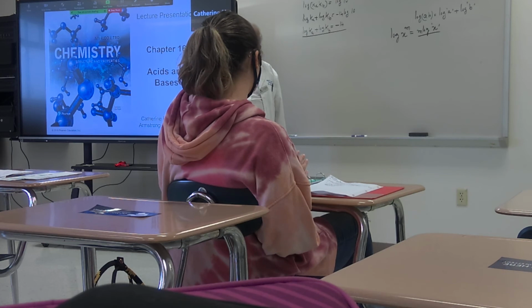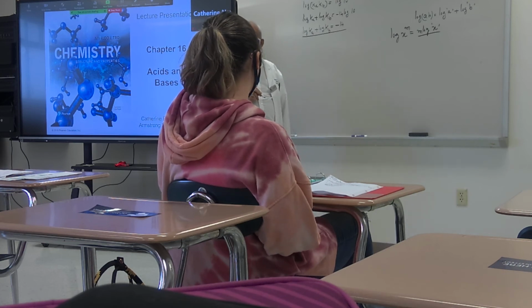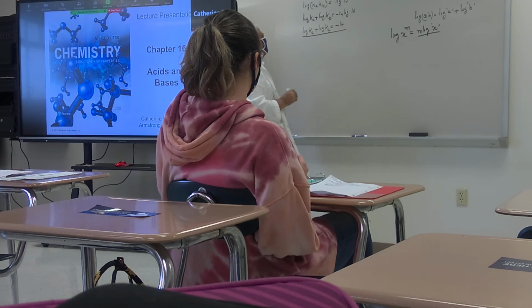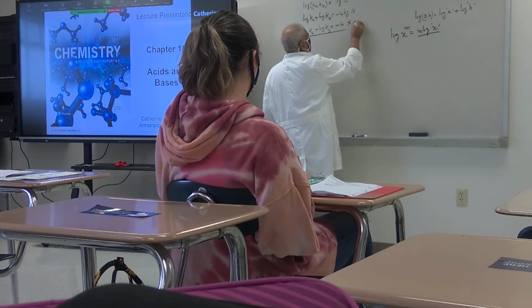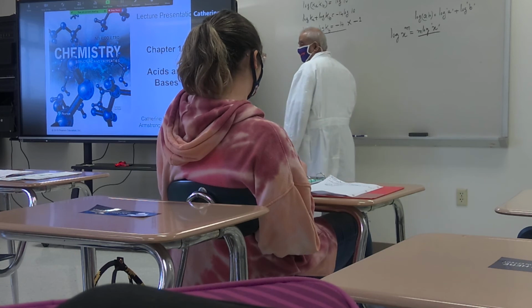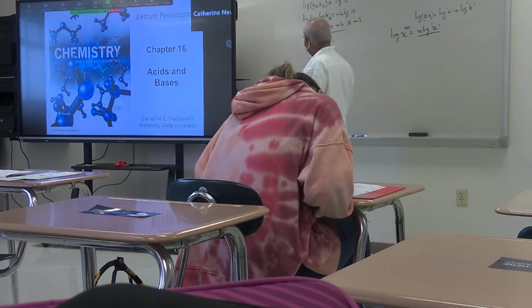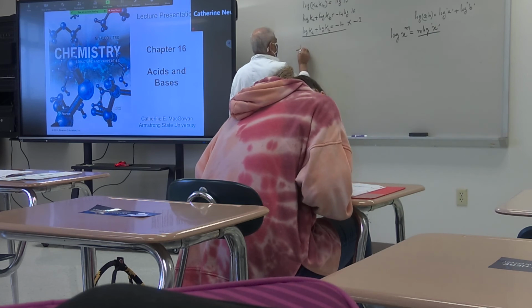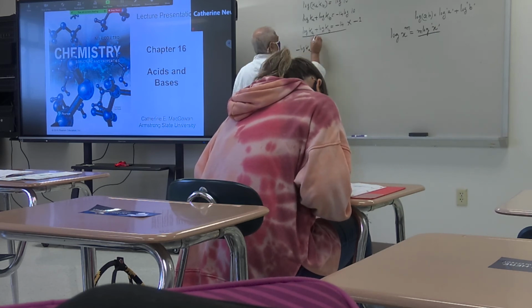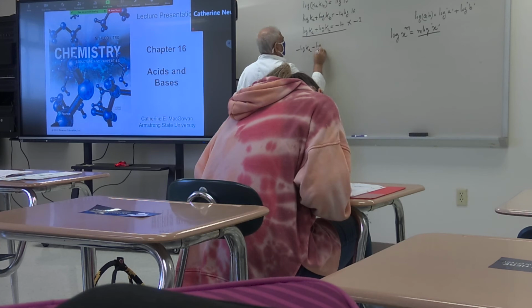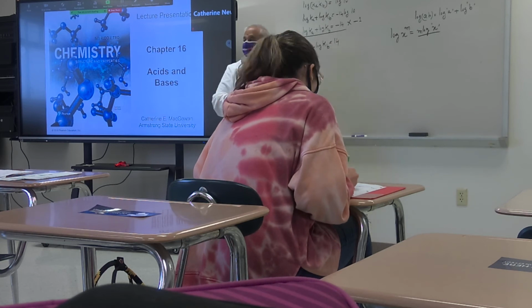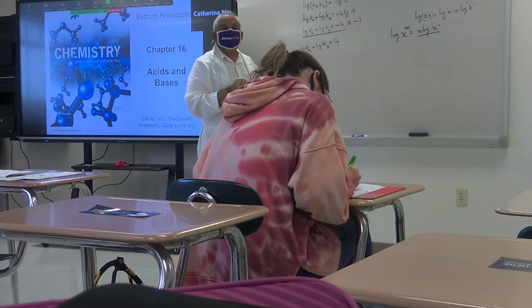Now what I do is I will multiply this entire equation by minus 1, the whole thing. This becomes negative log Ka minus log Kb equals plus 14, correct? Right? You already know what negative logarithm of Ka is?